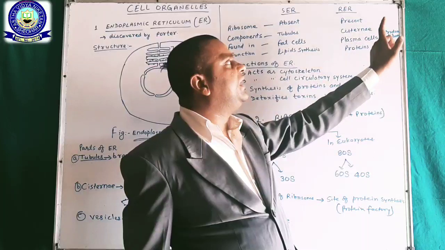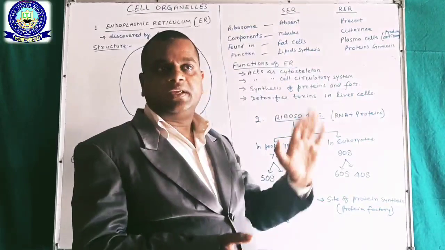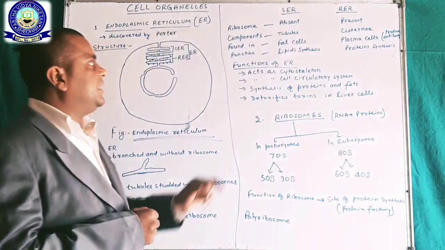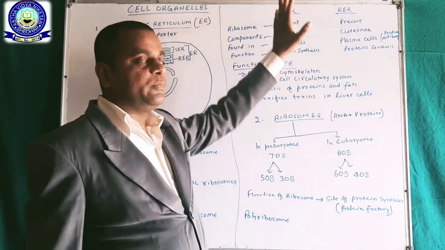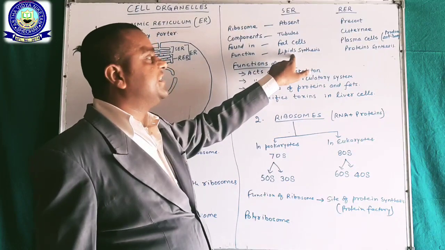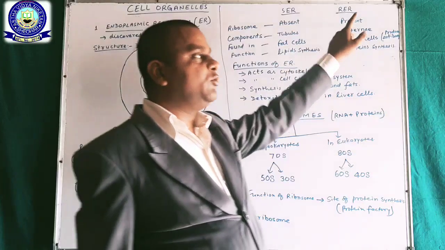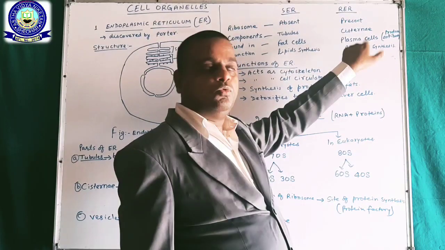Plasma cells mainly produce antibodies in our blood. Okay. On the basis of function, smooth endoplasmic reticulum synthesizes lipids, and rough endoplasmic reticulum synthesizes proteins only.